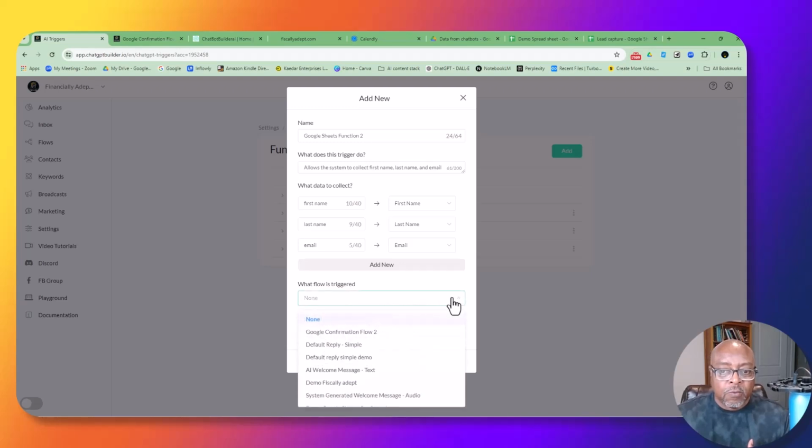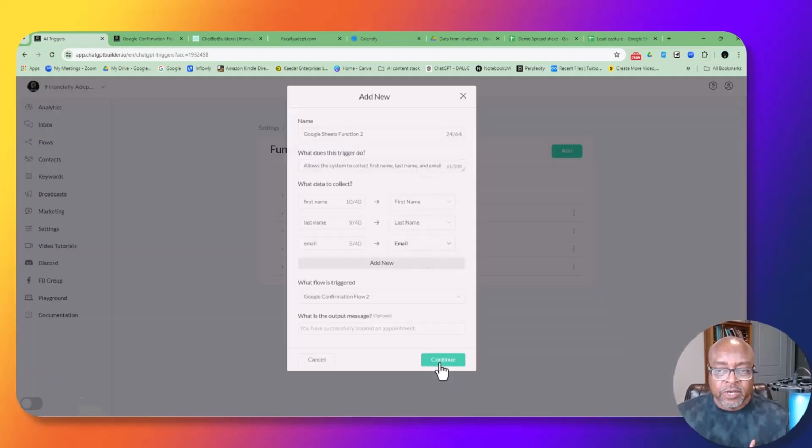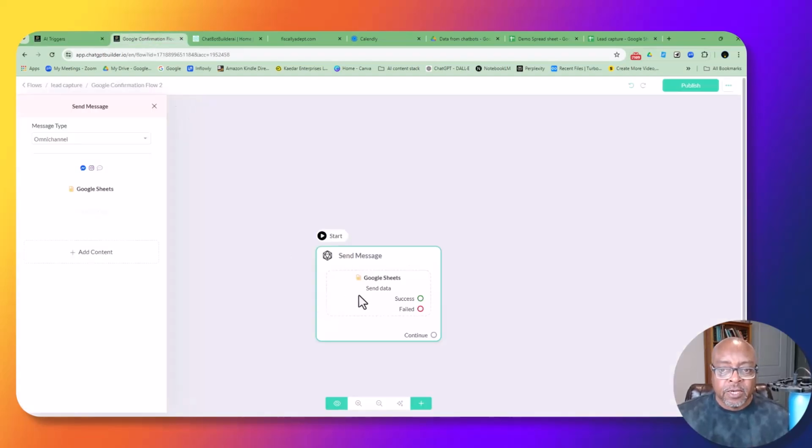Now, what do I want triggered? Now I'm telling the AI where I want you to send the information, and it's going to go to Google Confirmation Flow 2. So that's what I just set up. You don't have to worry about an output message or anything right now, but I just made up a custom function, and I'm sending it to Google Confirmation Flow. Okay, I'm going to click continue, and then I'm going to come back here.